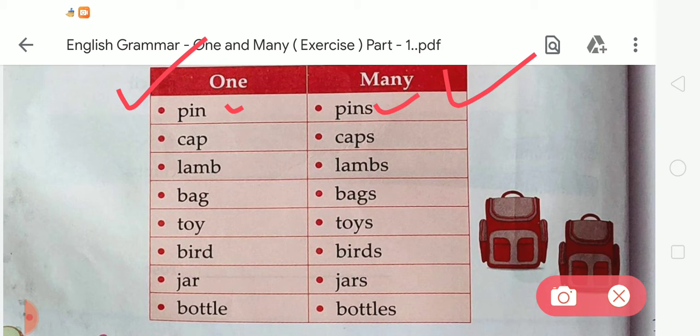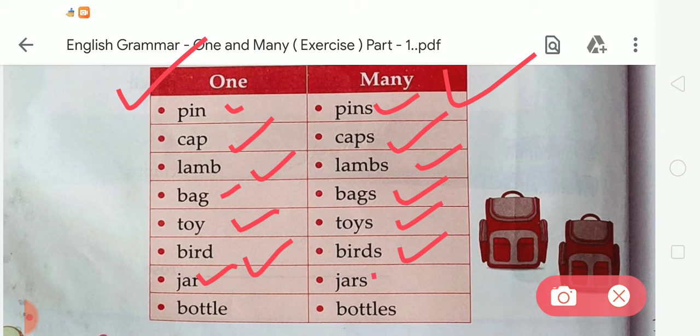Okay, by adding s we change singular to plural. Next is cap, caps, lamb, lambs, bag, bags, toy, toys, bird, birds, jar, jars, bottle, bottles. Okay student, we add s to most of the nouns to show plural form.